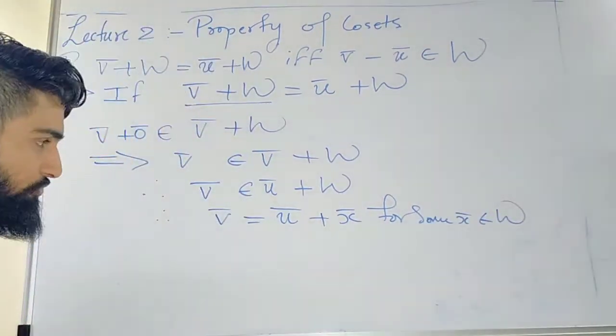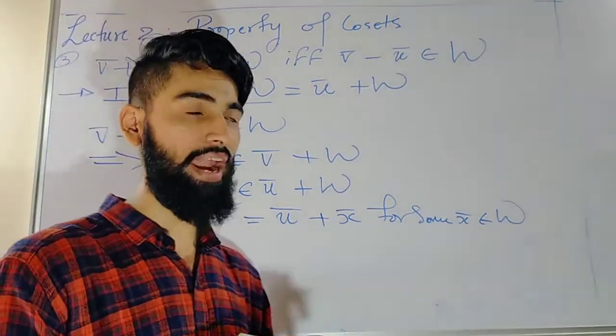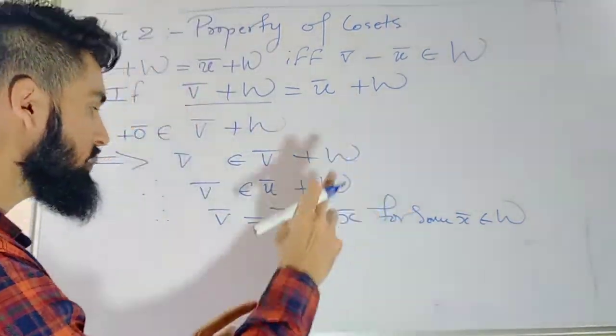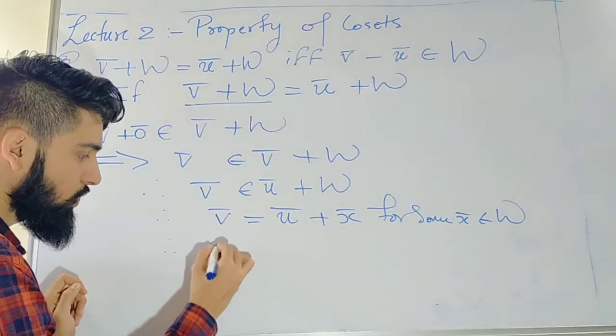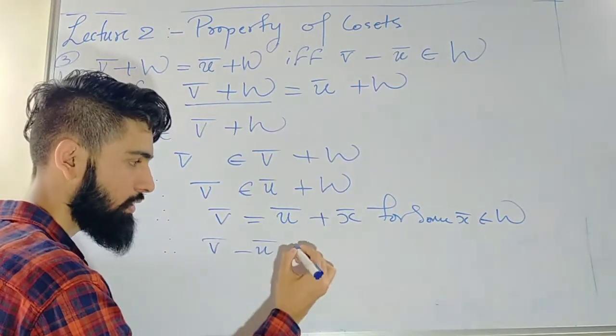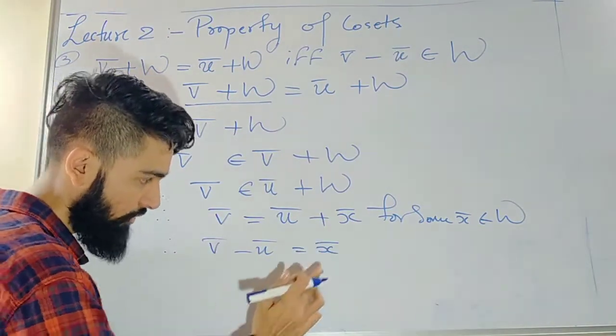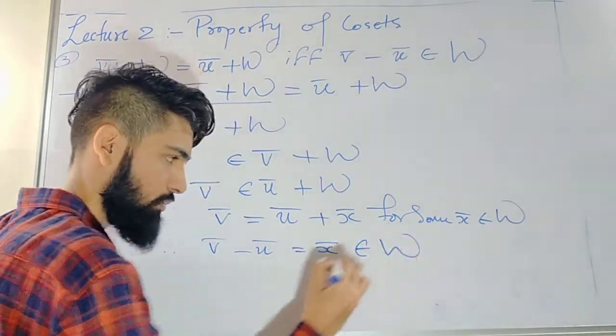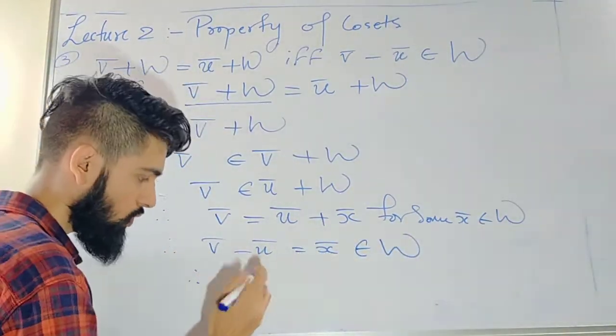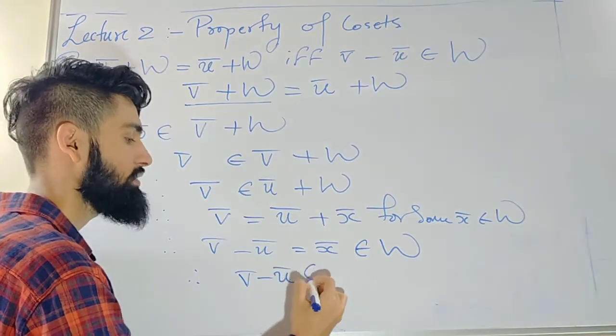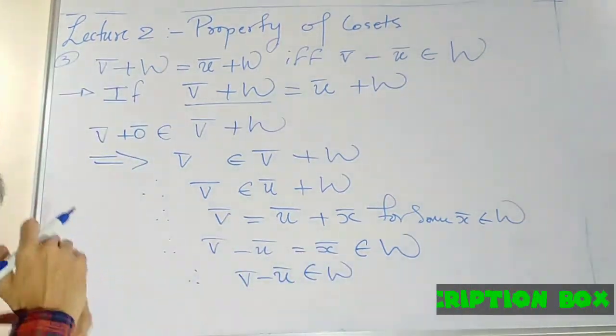What we do, we just add minus ū on both sides. We get v̄ − ū = x̄, where this x̄ is an element of W, right? So we got that v̄ − ū is an element of W, and hence we are done with the one way.